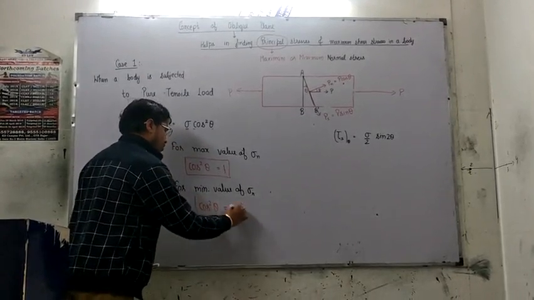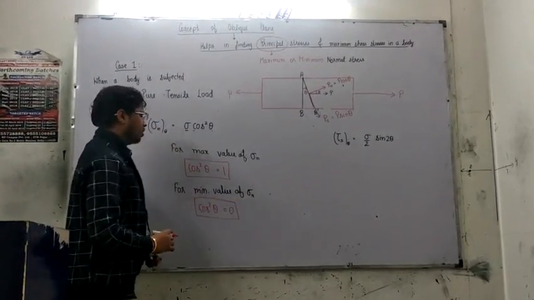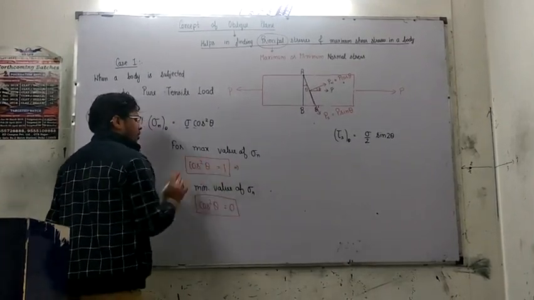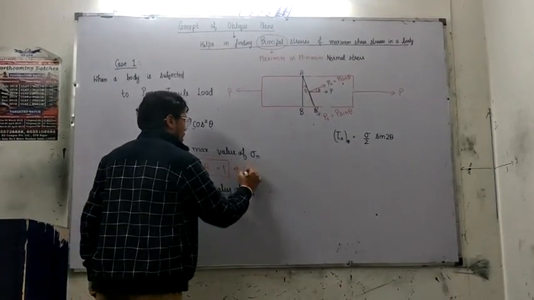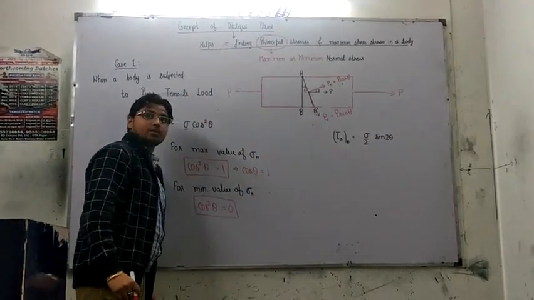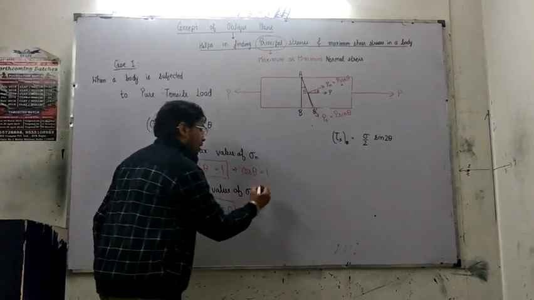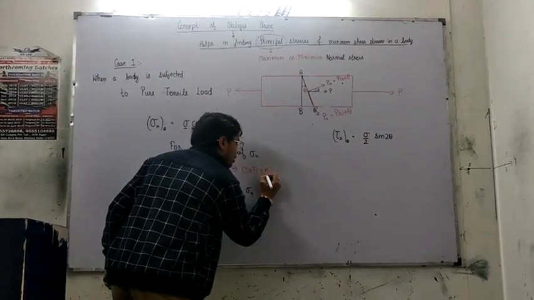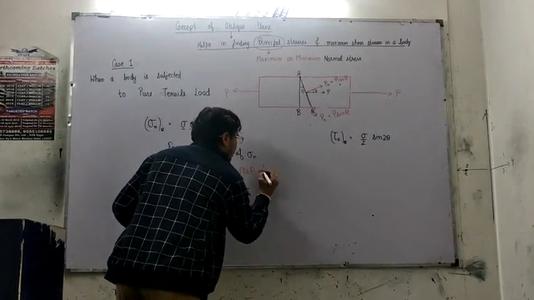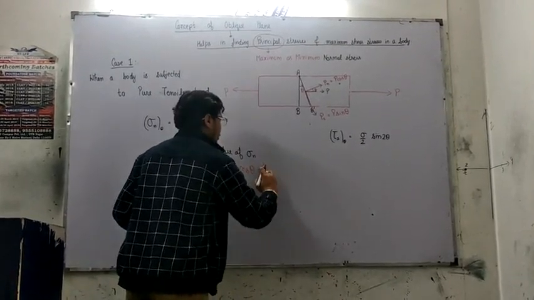Understood? Very, very important. Now, we have seen cos square theta can be 1. For this to happen, cos theta is equal to either plus 1 or minus 1.